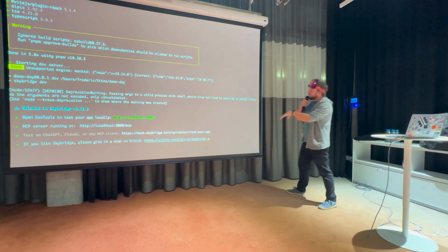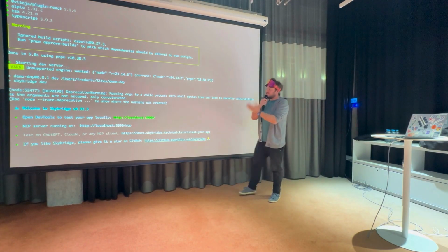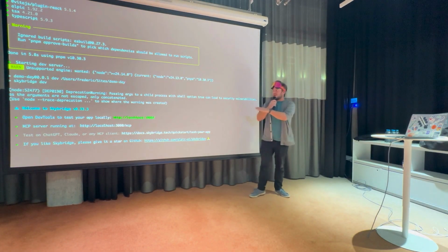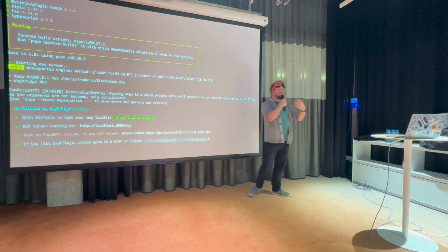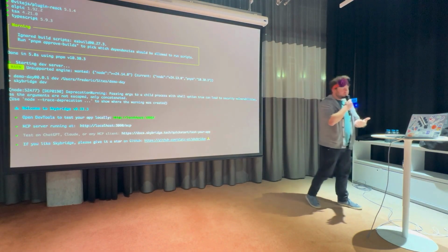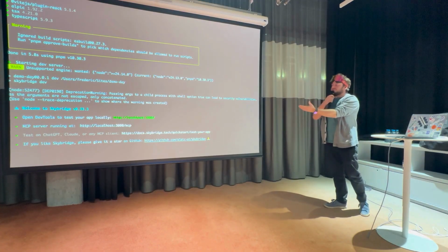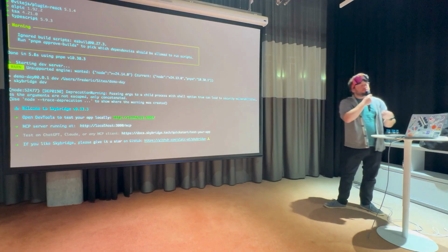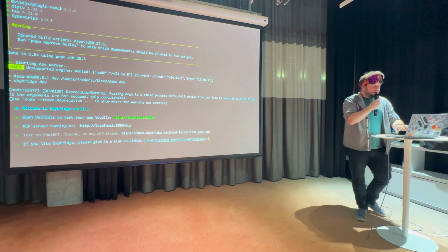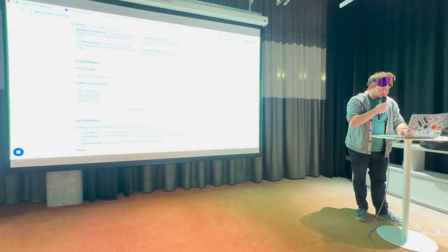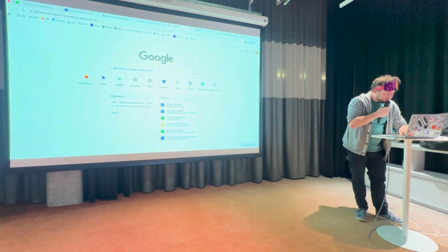After it's installed the dependencies, it's starting a new Skybridge project for me, which is available as an MCP server, because all this new AI technology is powered by MCP, on localhost 3000/MCP. And I also have a local development environment that is available on localhost 3000. So let's have a look at this one.